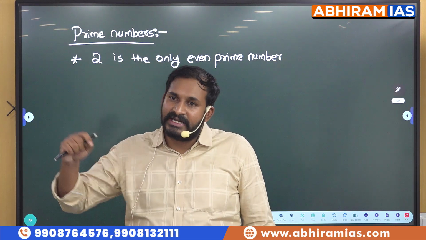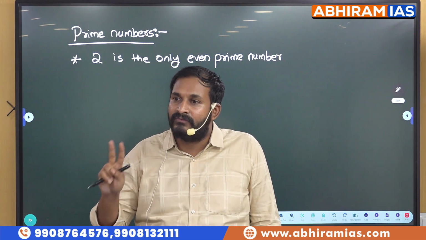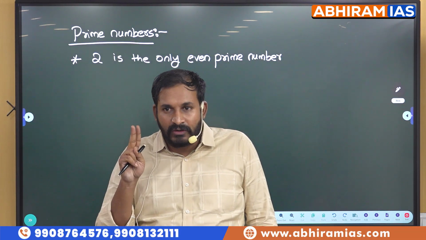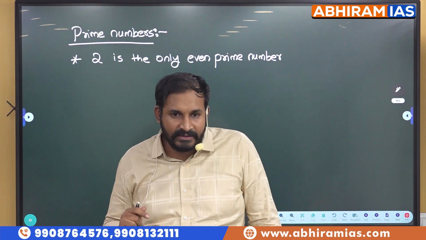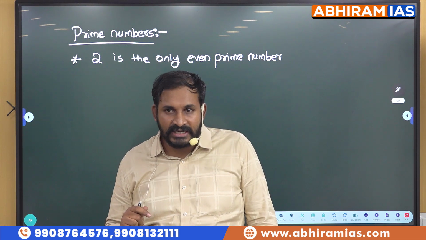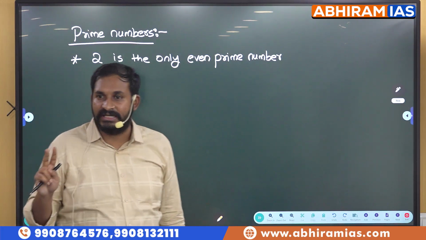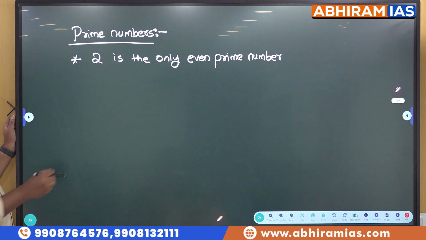Definitely 2 should be there, and then later whatever the odd prime number you want, you can take it, but 2 should be involved in every prime case. Why? Because that is the only even digit. So based on that our answer may vary. So that is the reason 2 is very, very important while doing trial and error, especially with prime numbers. Okay, 2 is the only even prime number for us.